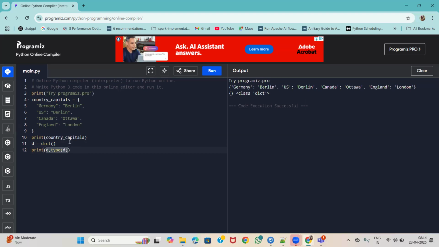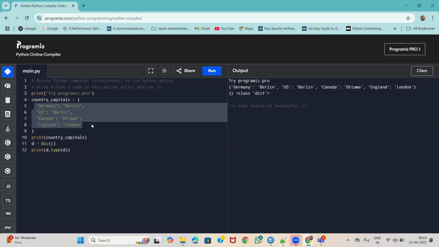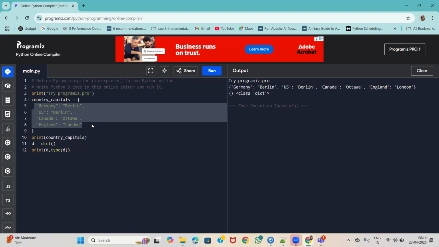So now we have created these values and elements manually. What else if we need to create them automatically in the dictionary? As we have seen in the list methods, we can directly insert, append, pop, remove, all those we can perform. The same methods we can also perform in this one.